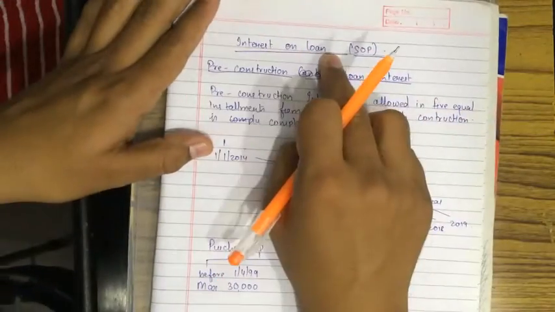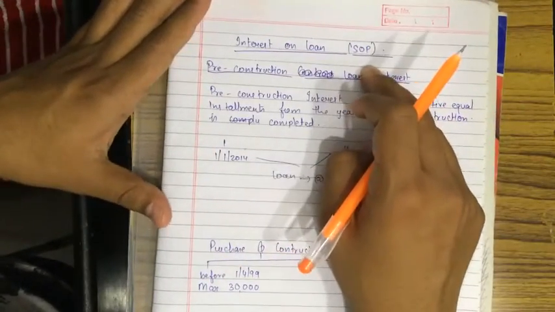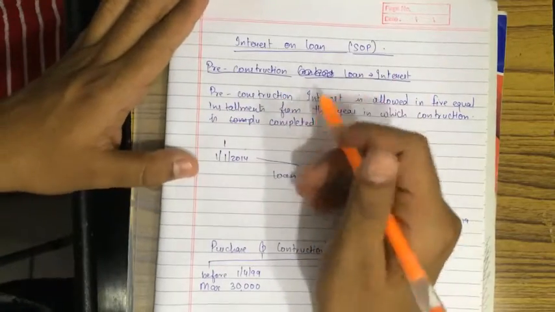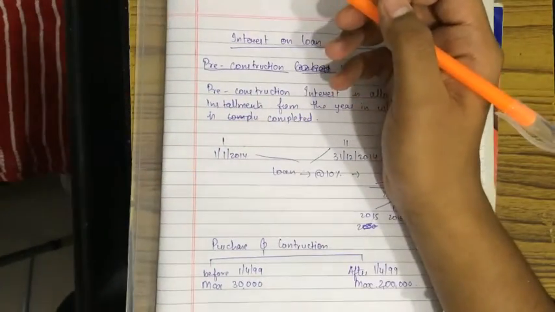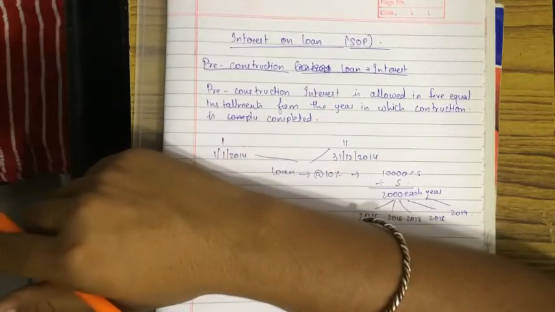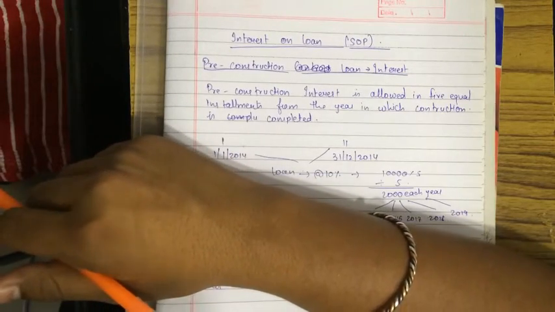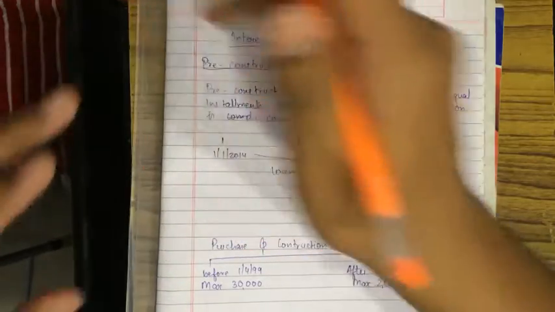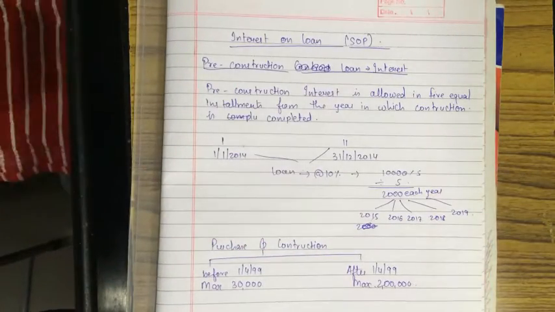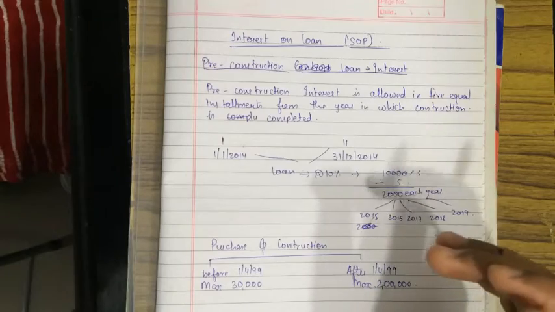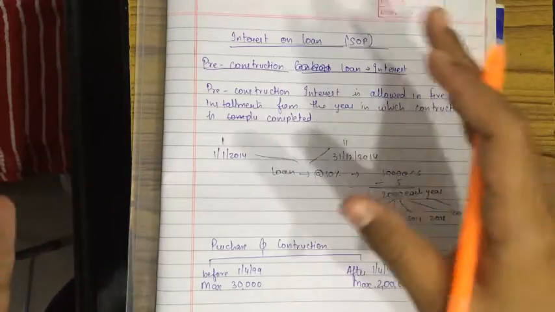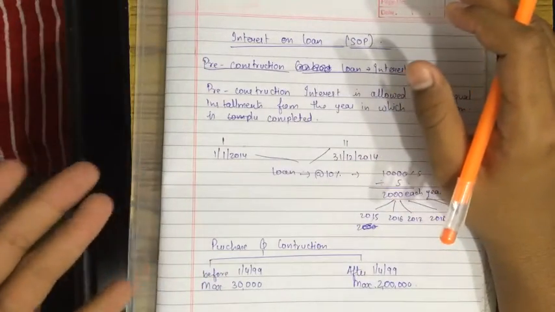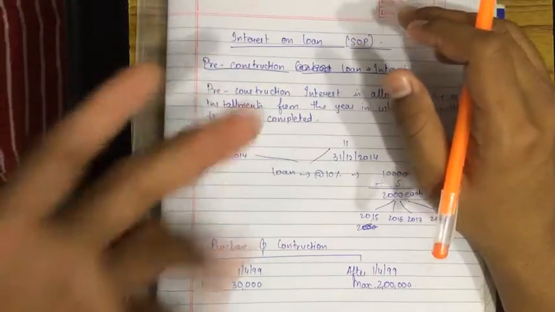One more: interest on loan on SOP, that is self-occupied property, pre-construction loan. You are constructing a house property, and it is not constructed yet, so you can't claim it as deemed let out property or self-occupied property. But you are paying interest on the loan you have taken for it. Such a period can be more than 2 years, 3 years, 5 years, or even 10 years.